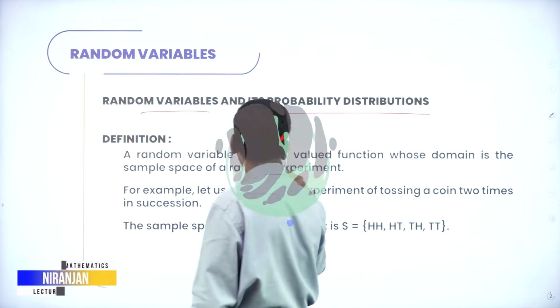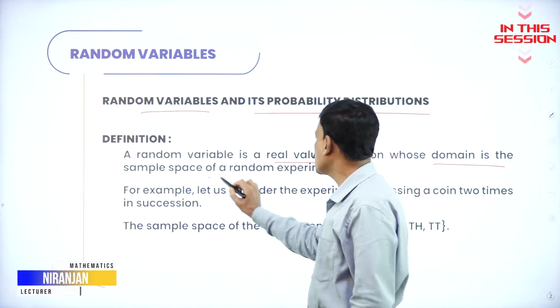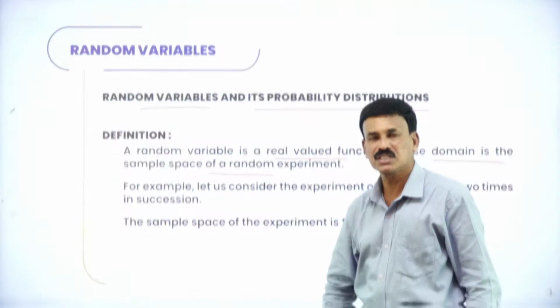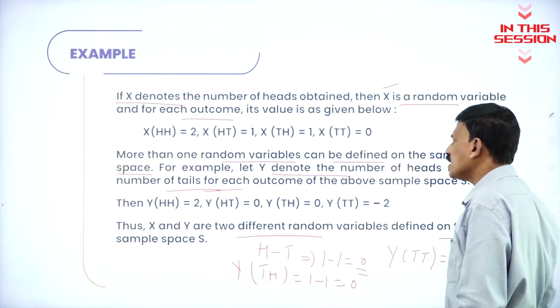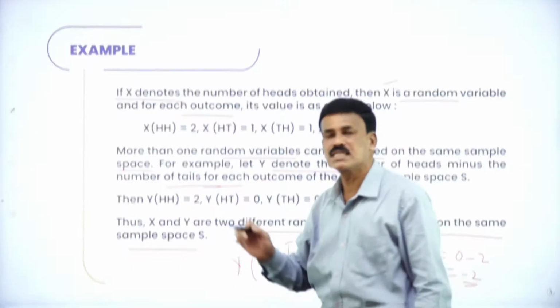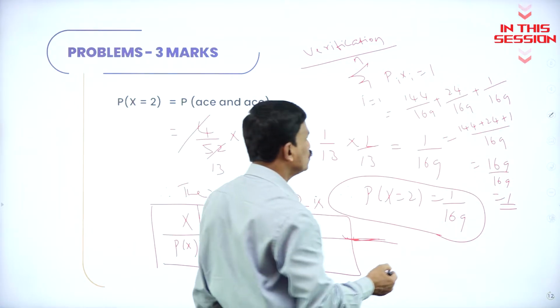A random variable is a real valued function whose domain is the sample space of the random experiment. This X and Y are two different random variables defined on the same sample space. Sigma i equal to 1 to n.